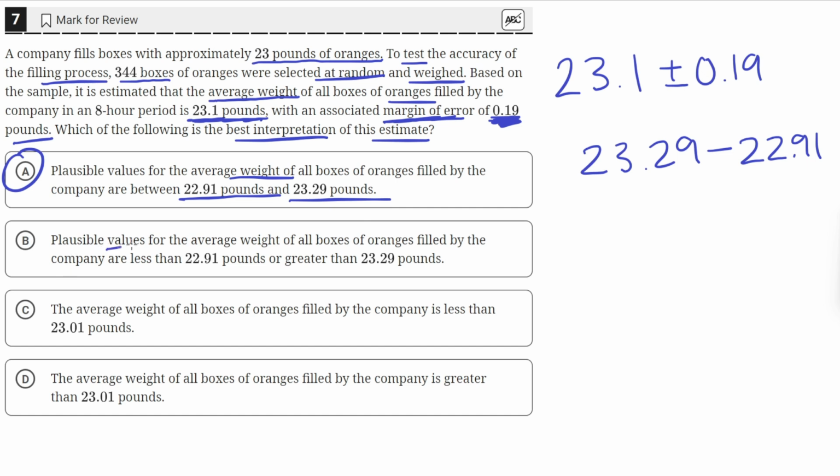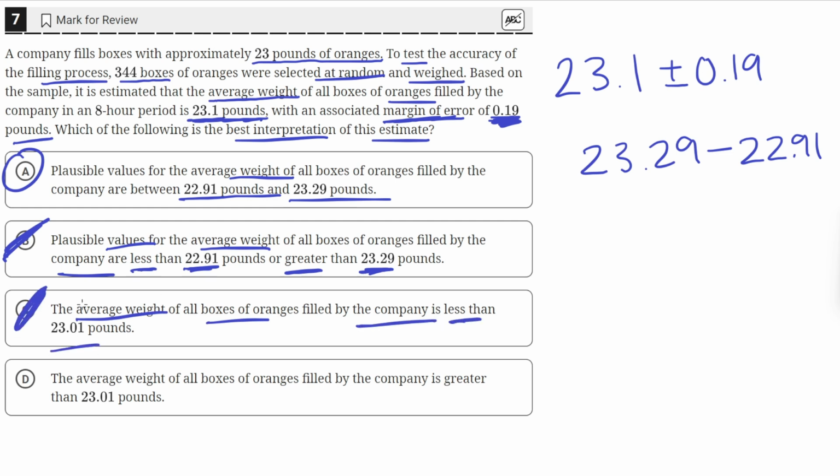B says plausible values for the average weight of all the boxes of oranges filled by the company are less than 22.91 or greater than 23.29. This is incorrect because this is saying the plausible average is less than 22.91 or greater than 23.29, which is the range of numbers outside of the tolerance range. What we want is the range of numbers inside this range. So B is incorrect.